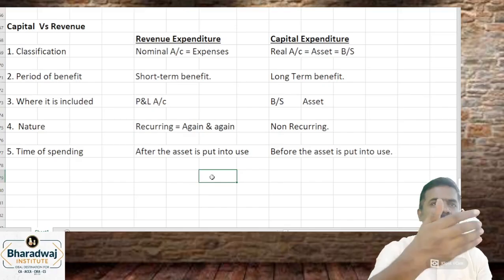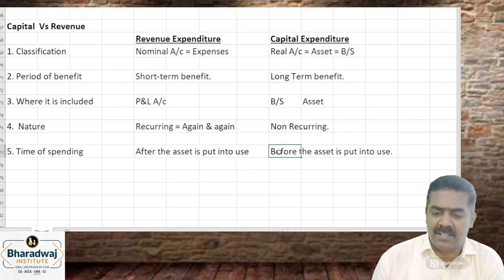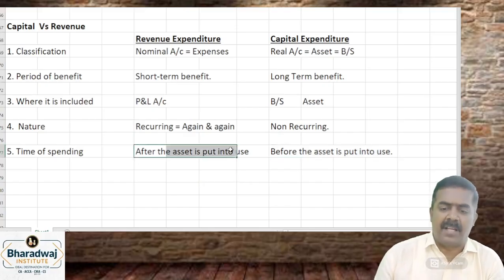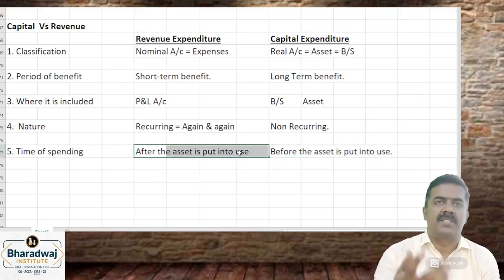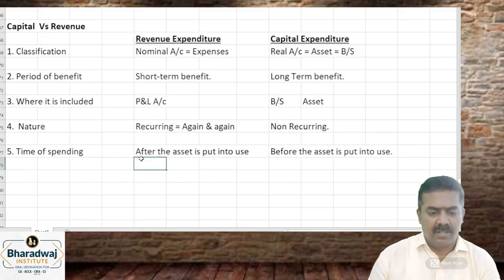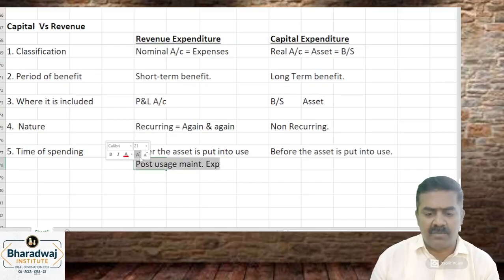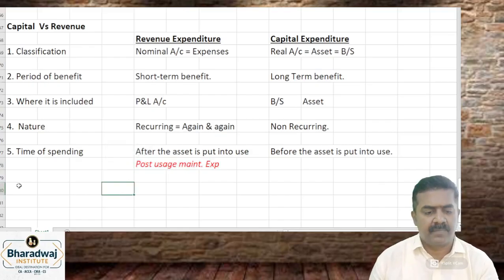For example, you purchase a second-hand car. Immediately you replace tires, tubes, or do certain repair work before the asset is used. That is which expenditure? Capital expenditure. Sometime later, you change oil, rings, piston, tires. That will be which one? Revenue expenditure. Clear? Post usage maintenance expenses will be treated as which one? Revenue expenditure.